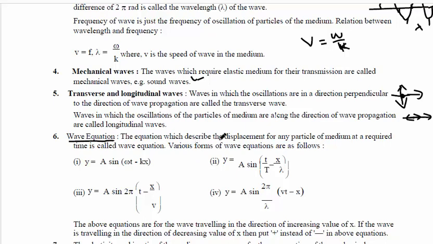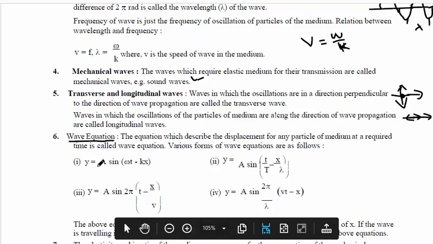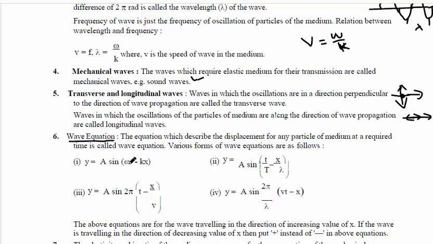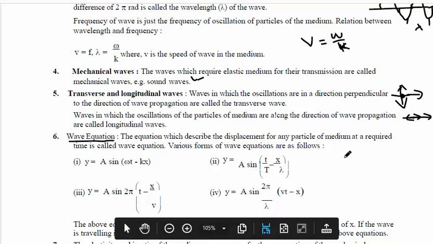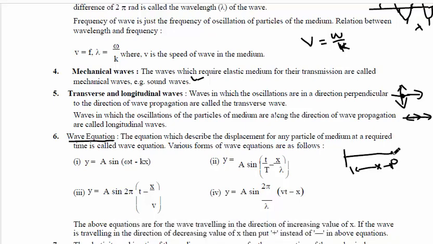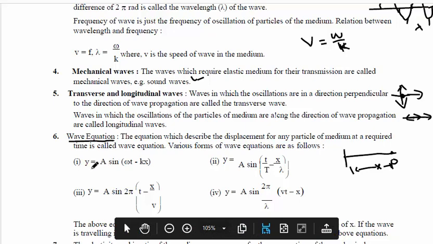So now let us look at the wave equations. Different wave equations and the respective displacement of the particle are given here. So different equations are y equal to a sine (omega t minus kx), where y is displacement from mean position at any instant, a is amplitude, omega is angular velocity, k is propagation constant, x is the distance of the particle from origin. What is x? Distance of the particle P from the origin. So at any distance x from the origin, the displacement of the particle at any time t is y equal to a sine (omega t minus kx),